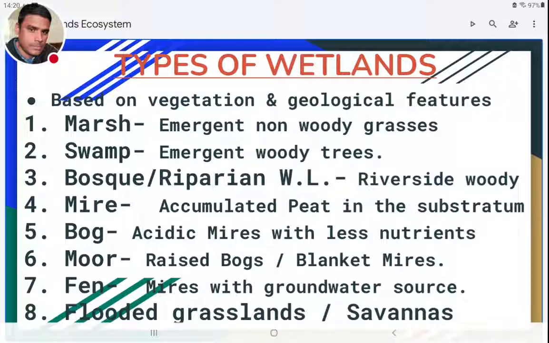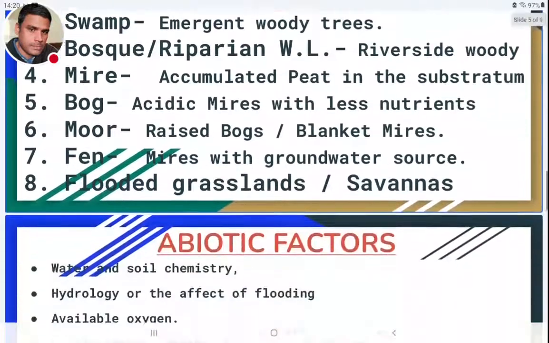Around the Amazon river and around the Nile river, grasslands will be there, and due to the presence near the equator line and the daily rainfall, these grasslands are completely filled with water throughout the year. So they are also converted into wetlands. They are called flooded grasslands or savannas. So this is about the types of wetlands.